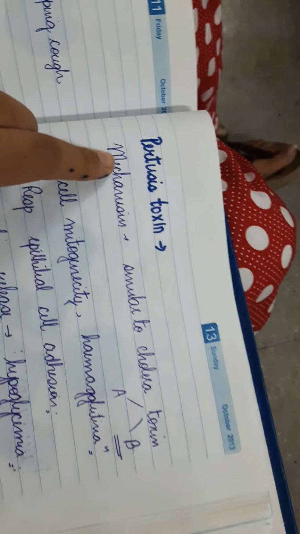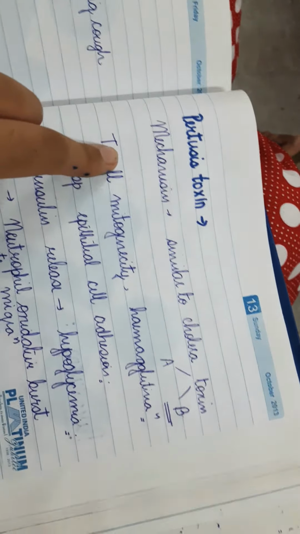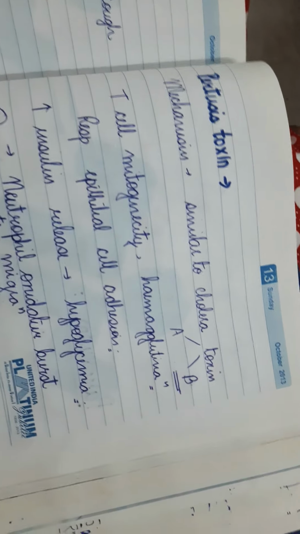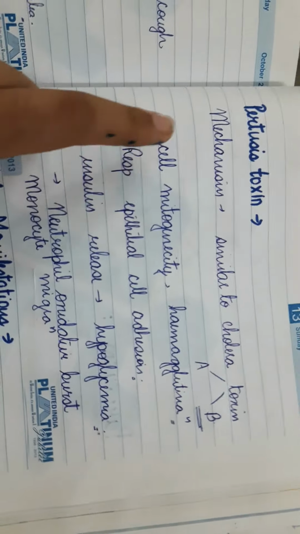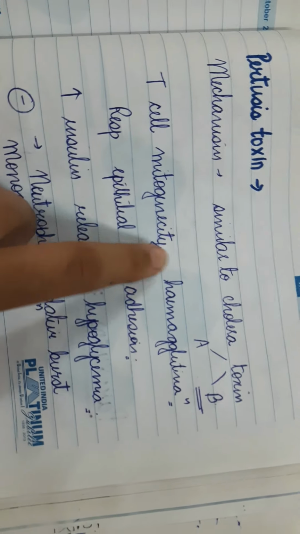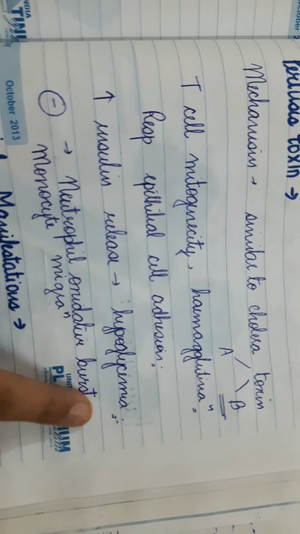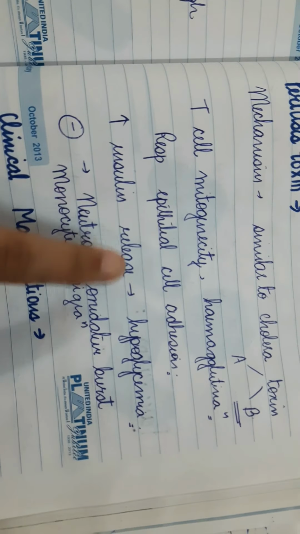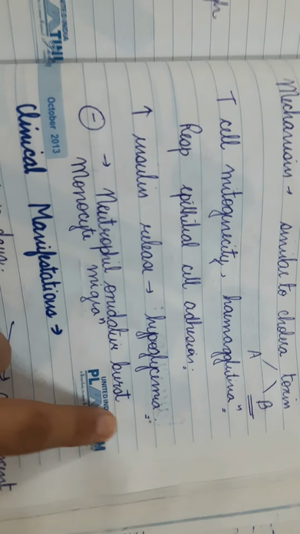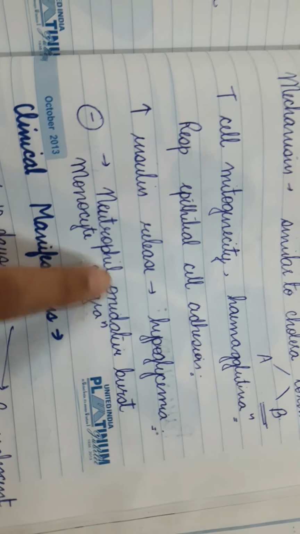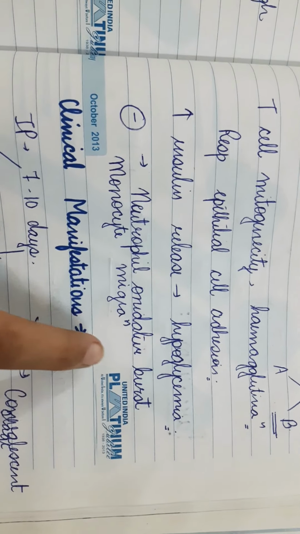Then pertussis toxin. Pertussis toxin, we read the mechanism is the same as the cholera toxin. It can induce T cell mitogenicity and hemagglutination. It can also cause respiratory epithelial cell adhesion, and it increases insulin release, which can cause hypoglycemia, and it inhibits neutrophil oxidative burst and monocyte migration.